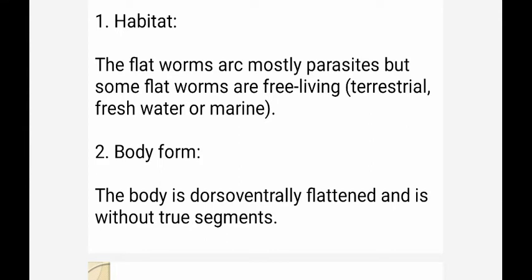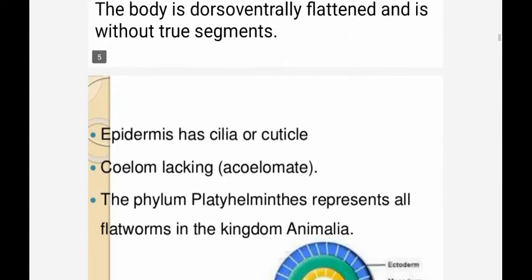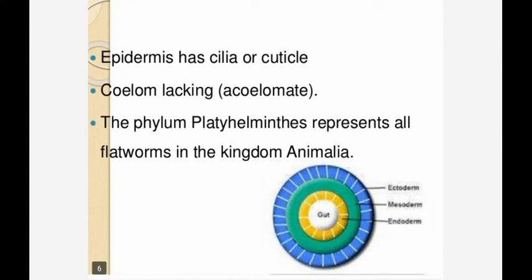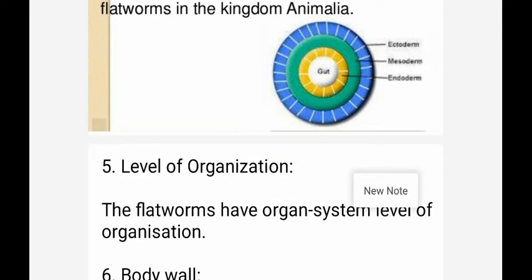Mostly, as I already told you, the body is dorsoventrally flattened and without true segments. Epidermis has cilia, or some of them have cuticle without cilia. Coelom is absent, hence they are acoelomates. The phylum Platyhelminthes represents all flatworms in the kingdom Animalia.